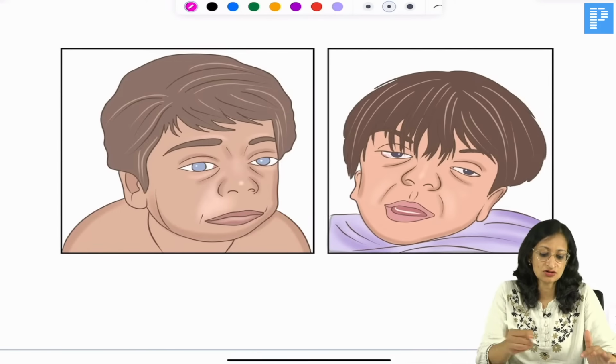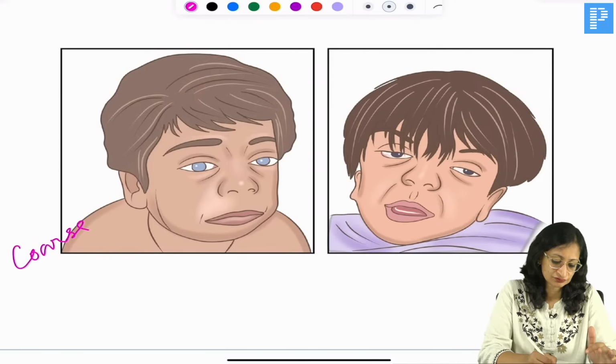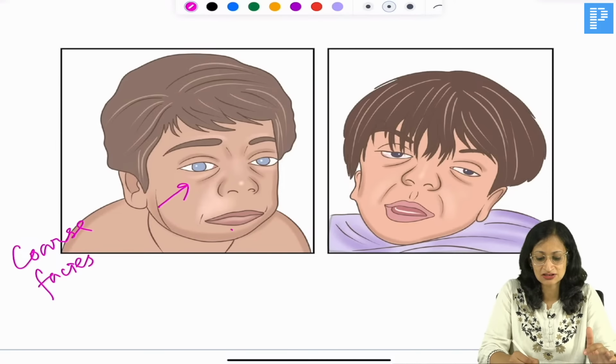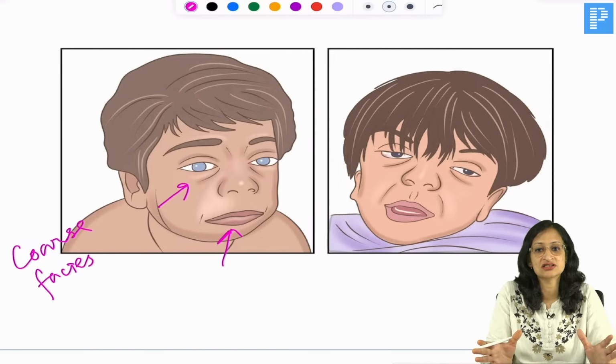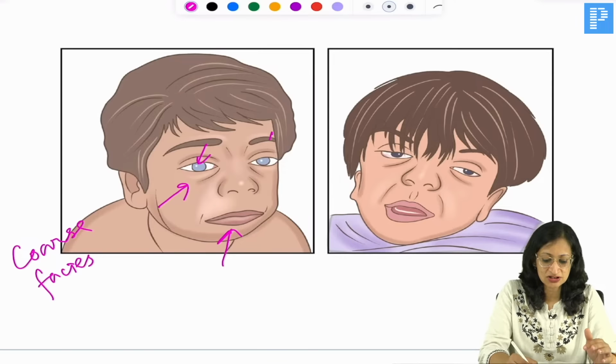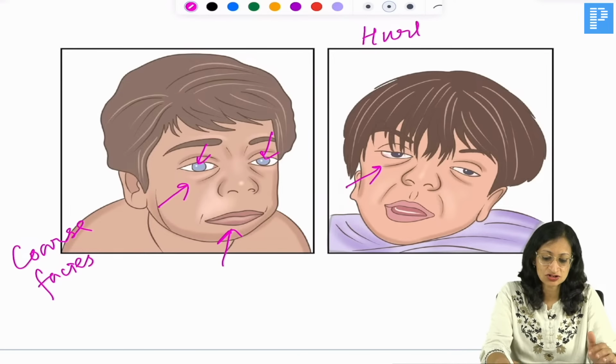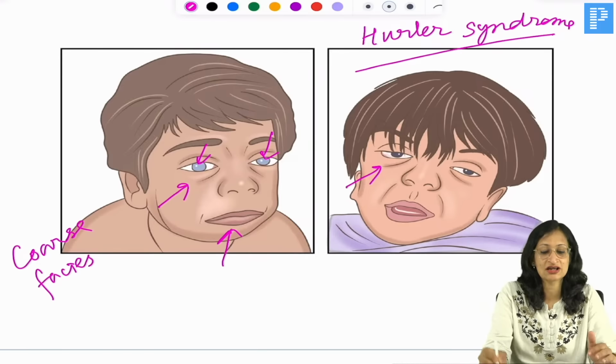What do you see here? Coarse facies. You can see that there is puffiness around the eyes and thick lips, so coarseness in the facies is there, and there is corneal opacity also. In both the pictures you see this coarse facies. This is compatible with the diagnosis of Hurler syndrome, which is type 1 mucopolysaccharidosis.